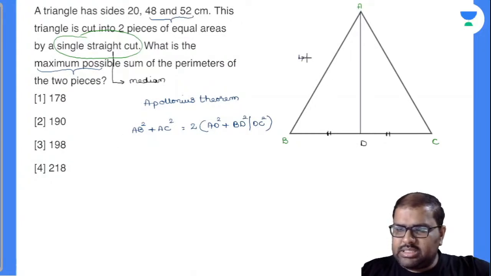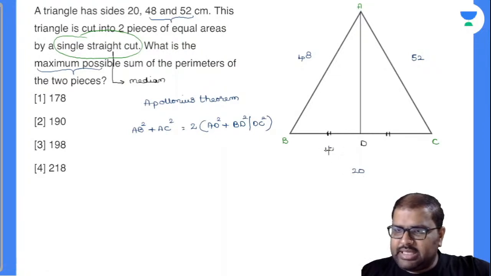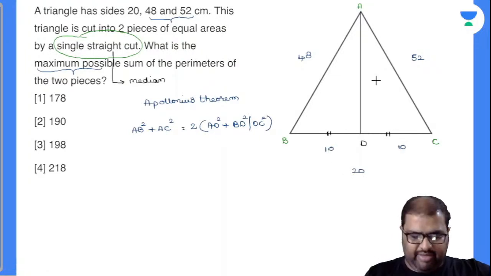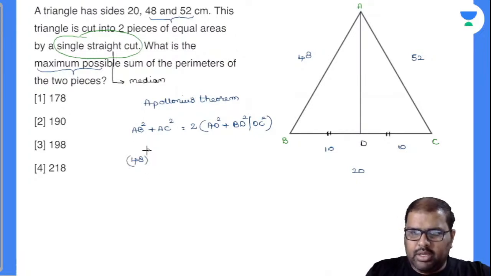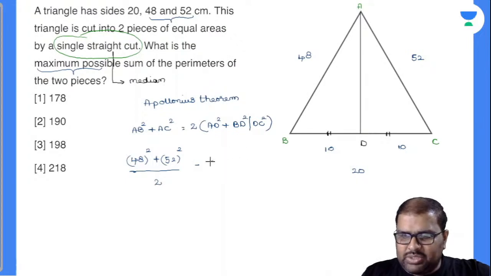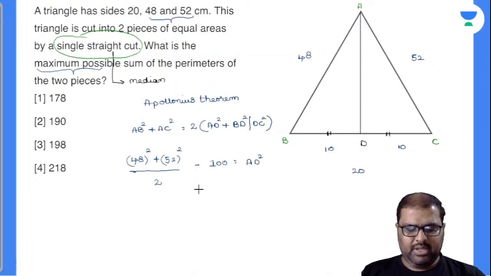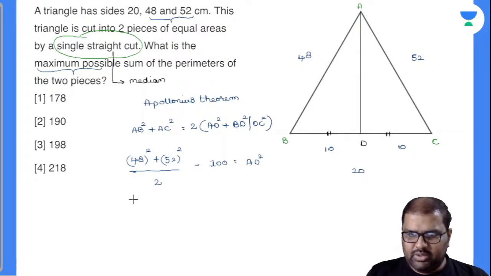Yes. So this I should take as 48. This I should take as 52. This I should take as 20. So it is divided into two equal halves. This is 10. This is 10. And this is your AD value. Now see here, I'll calculate AD square, which is equal to 48 whole square plus 52 whole square, with the 2 in the denominator, minus BD square, which is 100. This is your AD square value. Now calculate this and let me know the value there. How much is 48 square? 48 into 48 will be 2304.